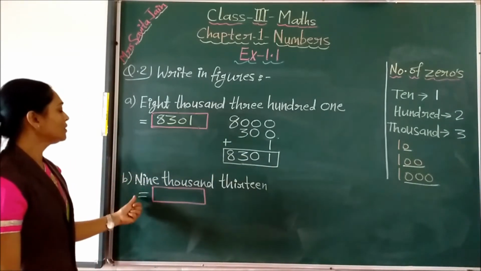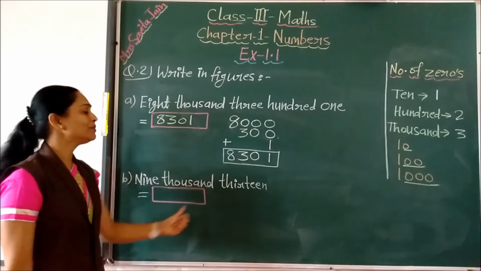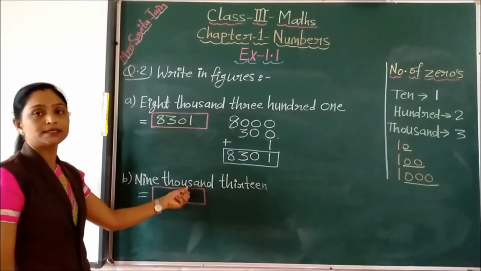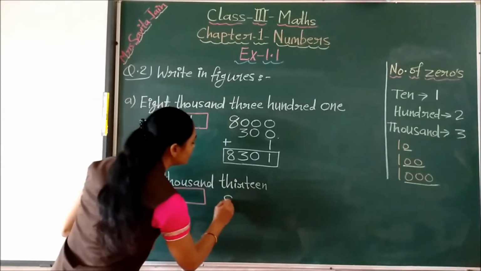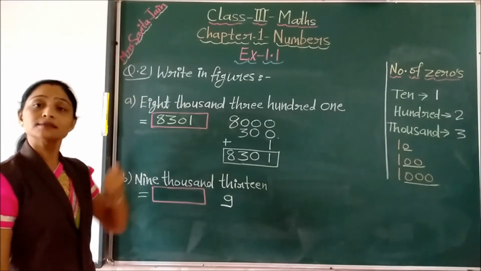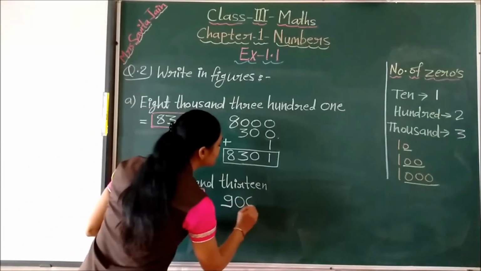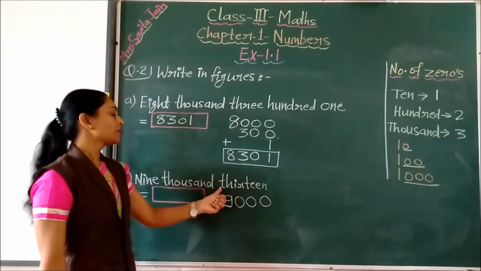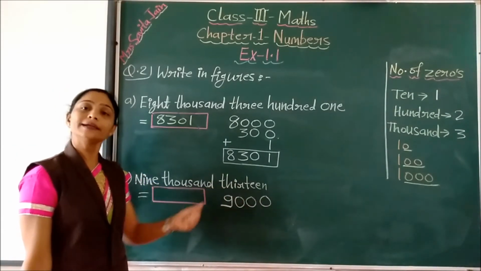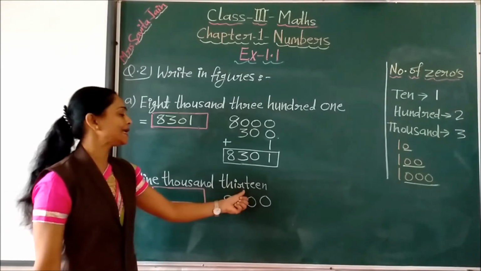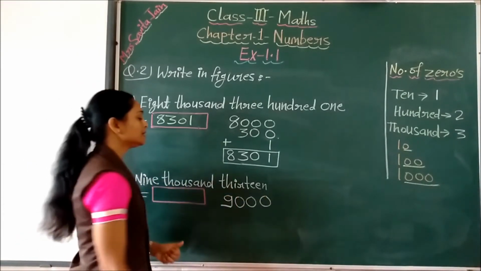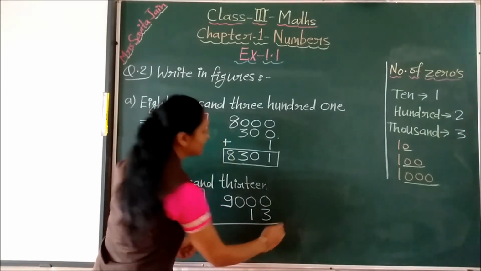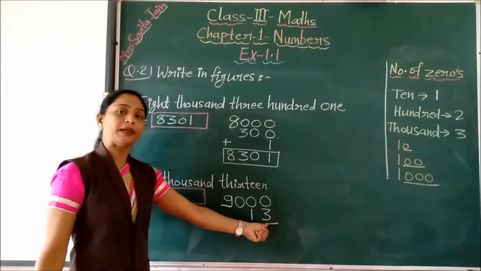Yes, children. So it is very easy to convert this number name into the figure using those number of zeros. Now what to do? The second question, same way we will solve. So first is 9000. First we have to write here 9, and how many zeros? 1000 is having how many zeros? 3 zeros. So 9000. Then see, no digit is written on the hundreds place. After 1000 there is directly 13. So we will write here 13. 13, how to write? 1, 3, 13.